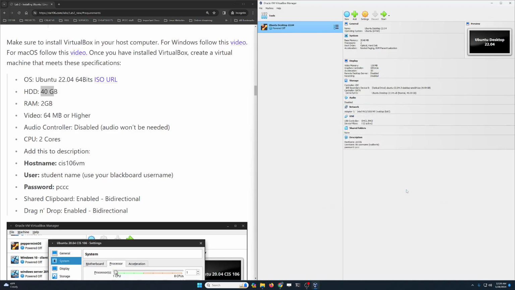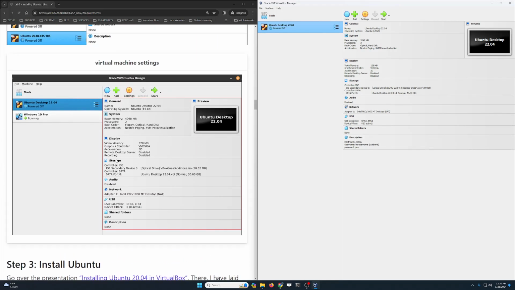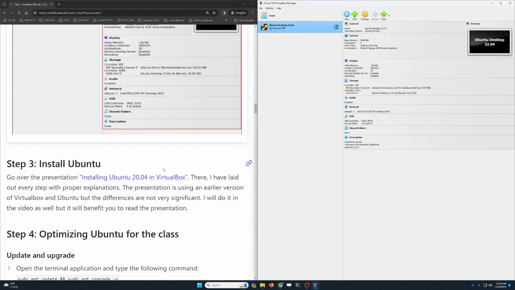Your virtual machine is ready and you have finished step number 2 of the guide. Notice that your settings should match this screenshot over here. This is just the bare minimum of what you see over here. Either match this or exceed this, that is fine.